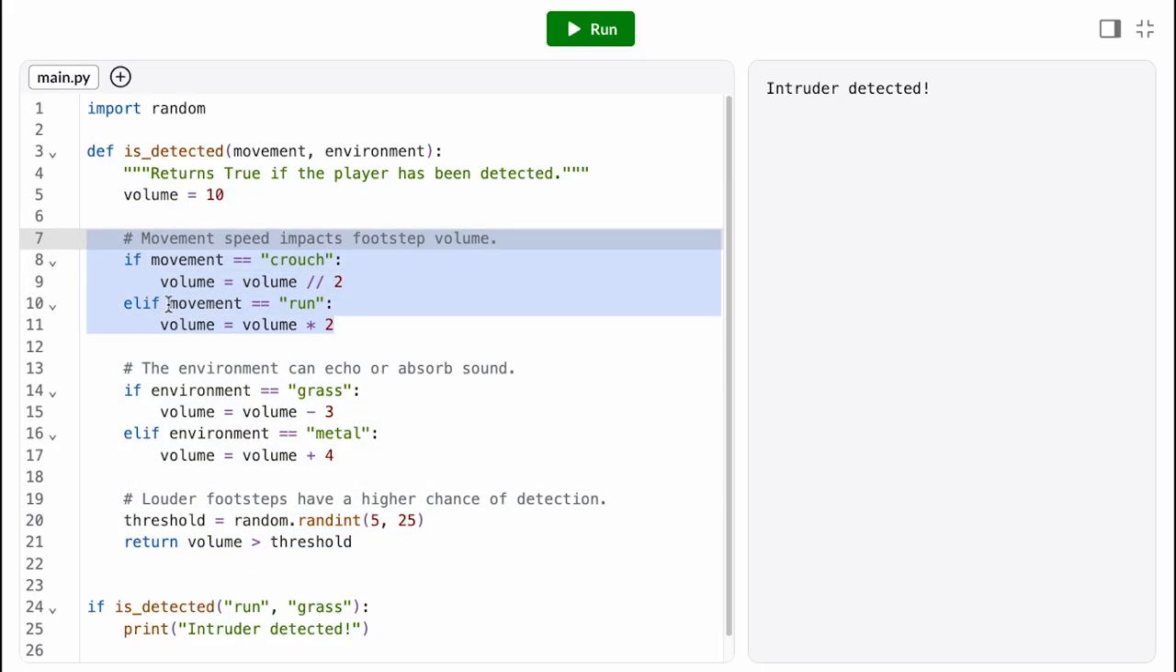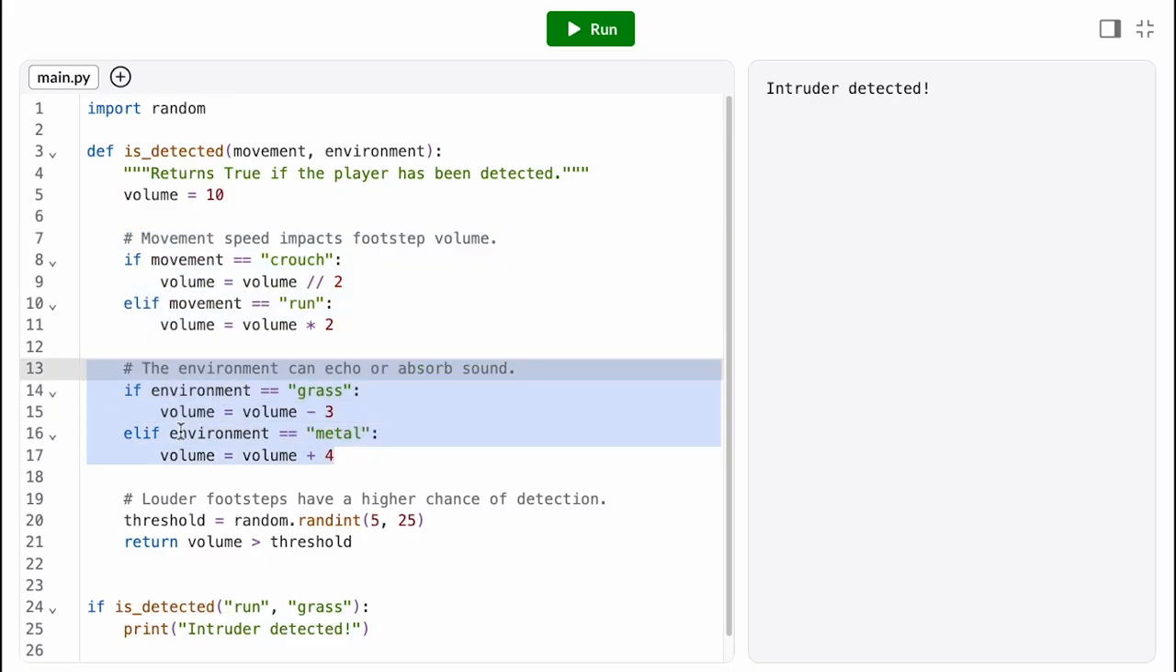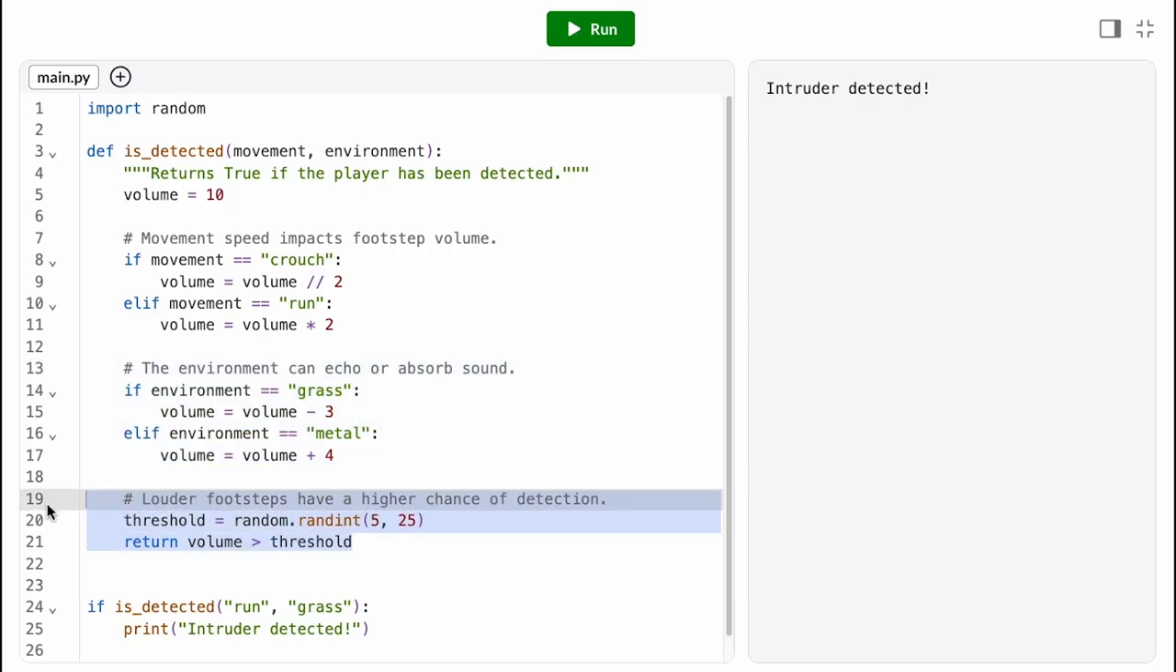First, I calculate the player's footstep volume based on their movement. Then I adjust that volume based on the environment they're in. And then I compare that volume against a random detection threshold. When a function does a lot of different things, it makes the program harder to read because it's not always obvious from the function name all of the things that that giant function does.